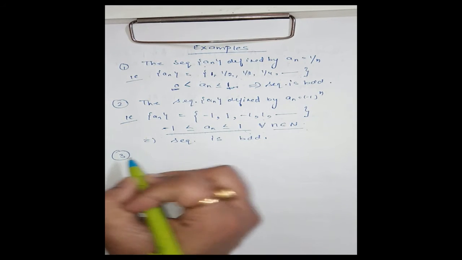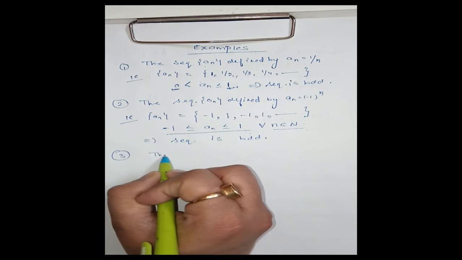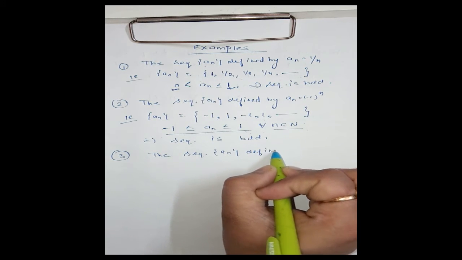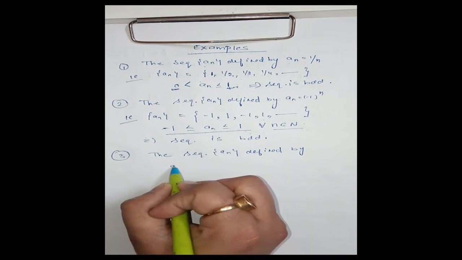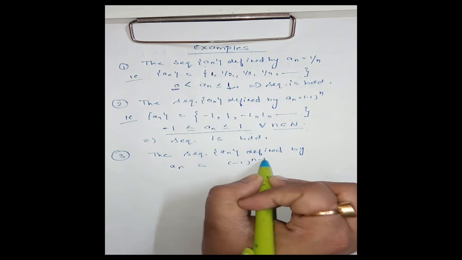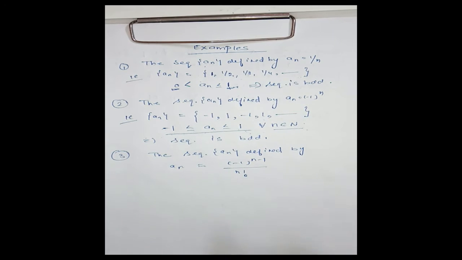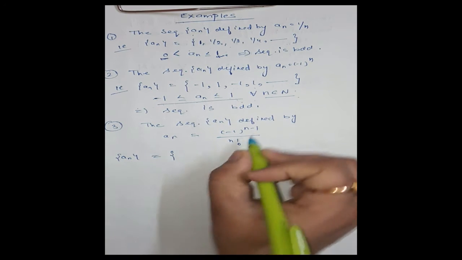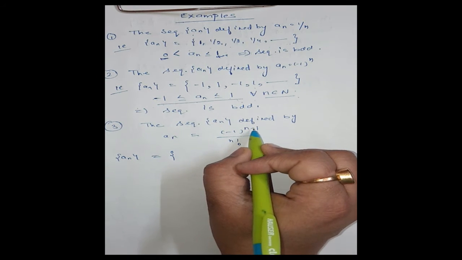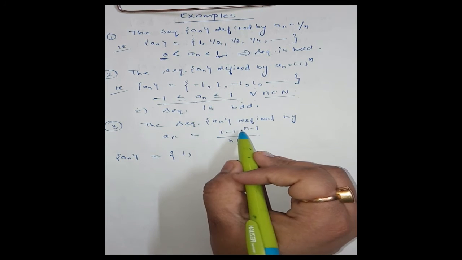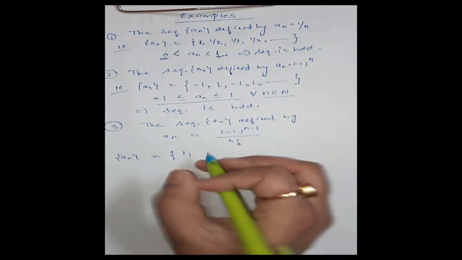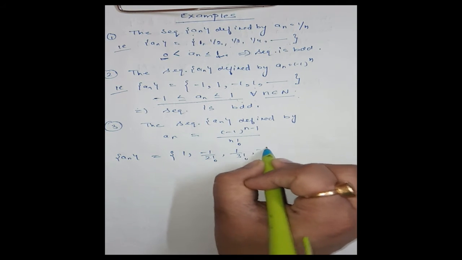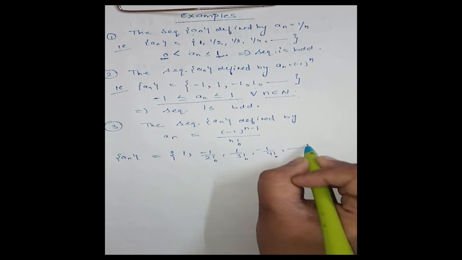Clear? Same way, if I consider the example, the sequence a_n defined by a_n = (-1)^(n-1)/n!. Then the sequence will be, if I take n to be 1, (-1)^0, that means 1, then for n = 2, -1/2!, then 1/3!, -1/4!, and so on.